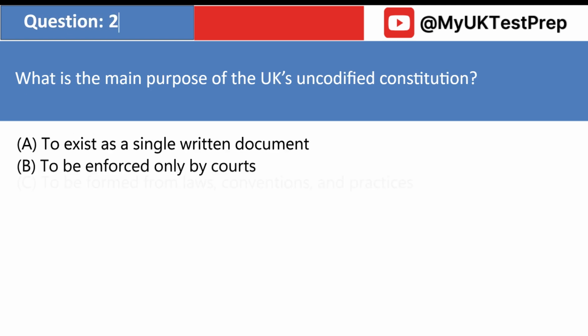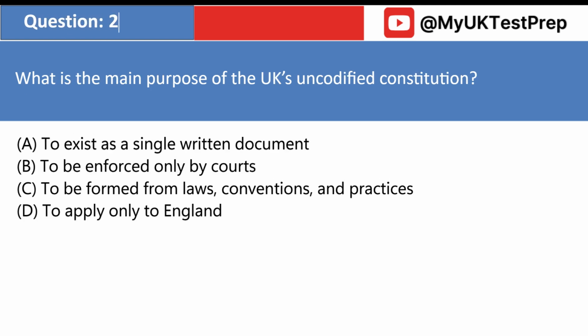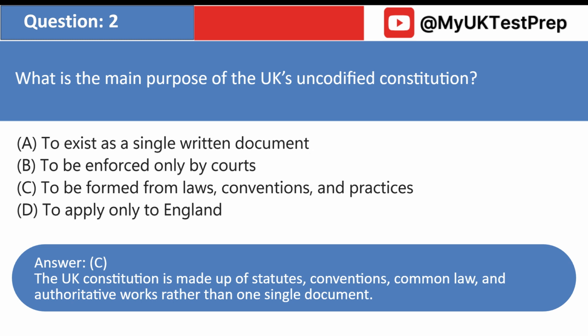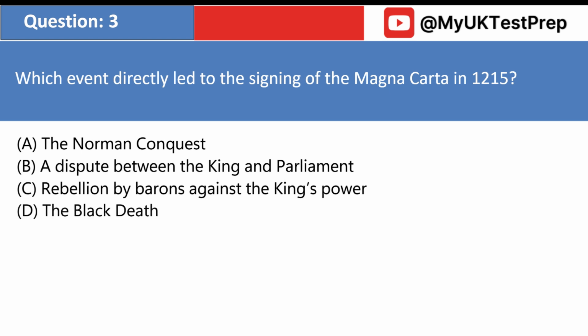What is the main purpose of the UK's uncodified constitution? A. To exist as a single written document. B. To be enforced only by courts. C. To be formed from laws, conventions, and practices. D. To apply only to England. Answer: C. The UK Constitution is made up of statutes, conventions, common law, and authoritative works rather than one single document.